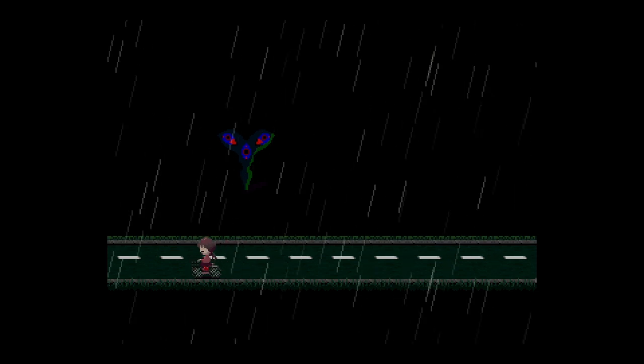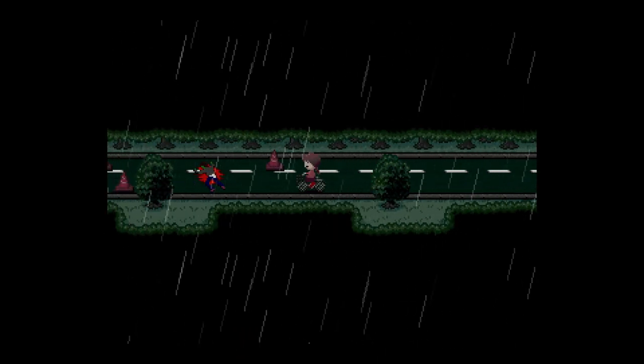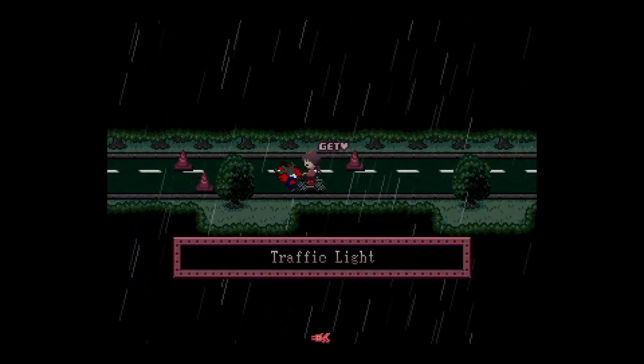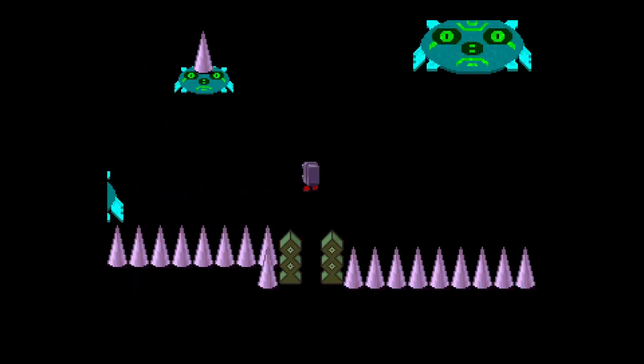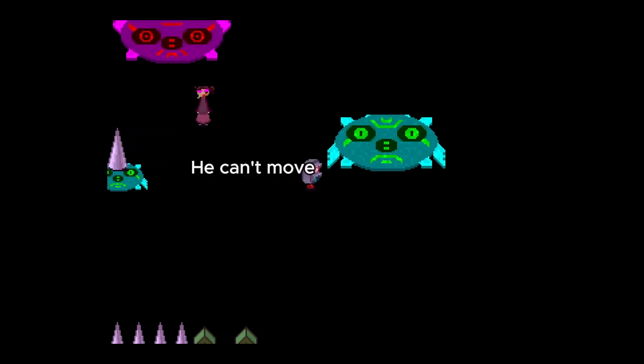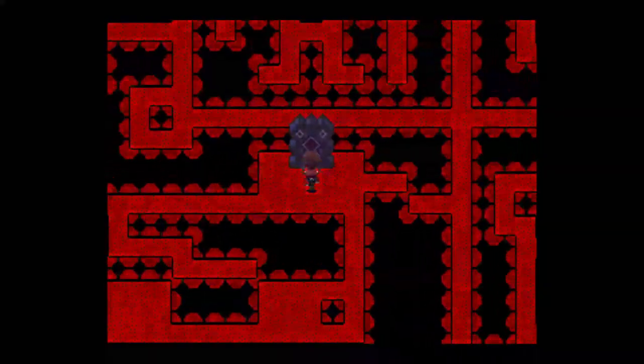But if we change directions again and go to the left, we end up on a small road that leads to a corpse, dead from what seems to be an accident. By interacting with it, we can gain the stoplight effect, which allows, by using it, to stop all movements. It's useful against lunatic Toraningens, for example. By going through hell, we can end up in the second piece of the dense woods.